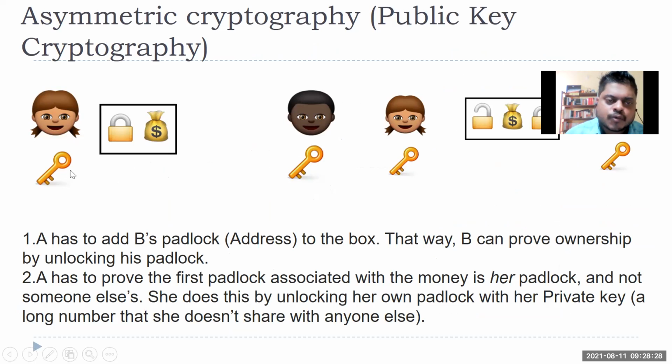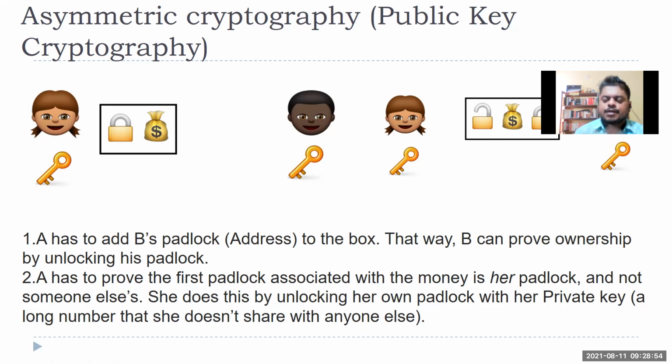So what does this person do through this private key? She creates a public key, and this box, whatever money, whatever information is getting logged, will be transacted to the other person.